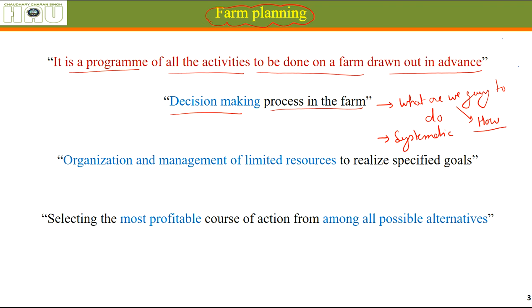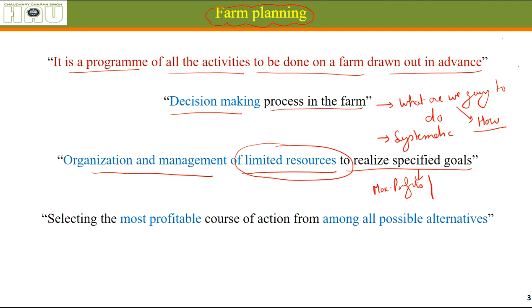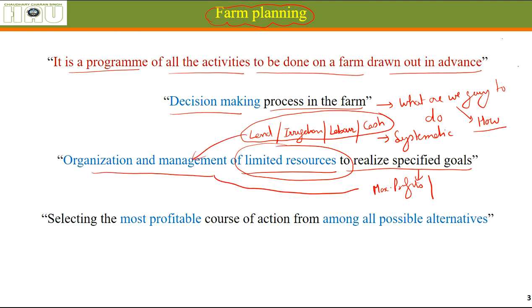Also it can be defined as organization and management of limited resources to realize specified goals. Generally the specified goal of a farmer is maximum profits. And in the long run there are different objectives of a farmer, because most of the resources with the farmers are limited. Most farmers have a limited amount of land, irrigation water, labor and cash available with them. Because these are the limitations of the farmer, he has to manage these things in a proper manner so that he can get maximum profits.